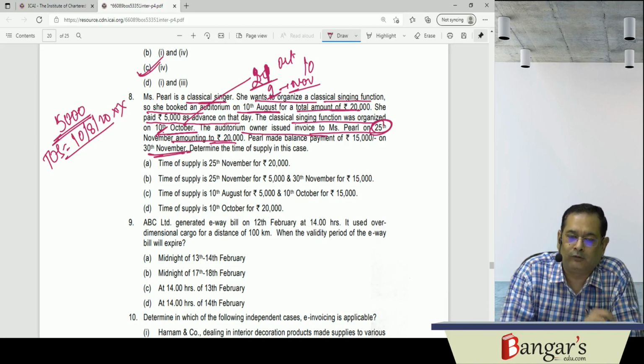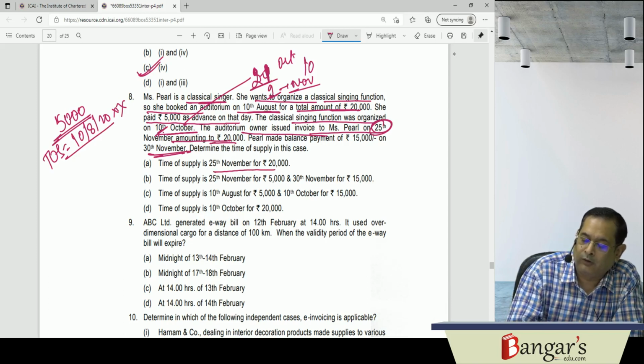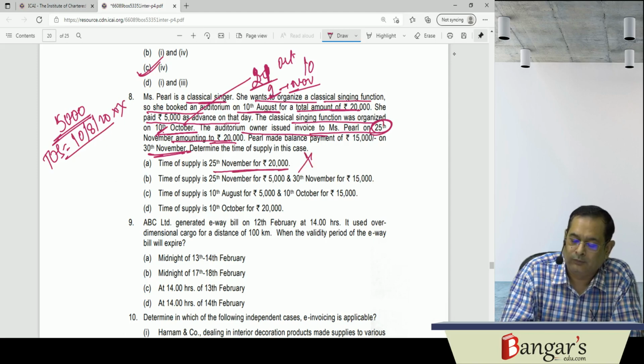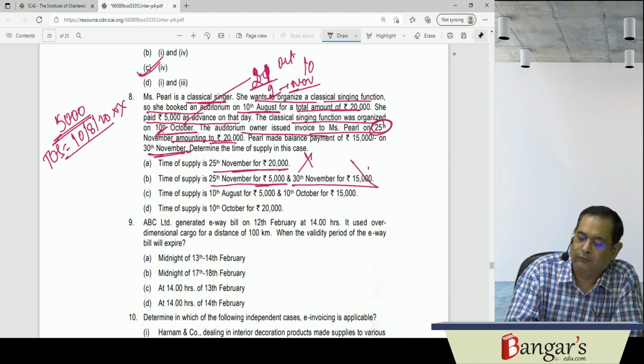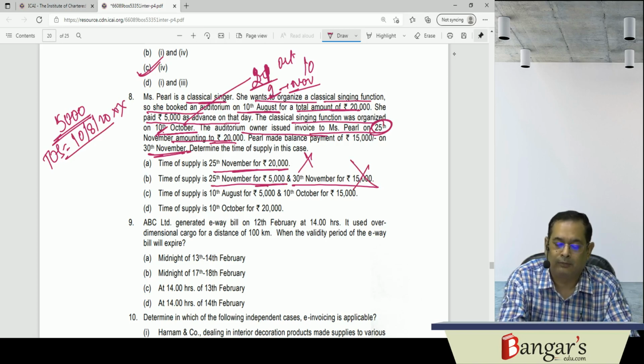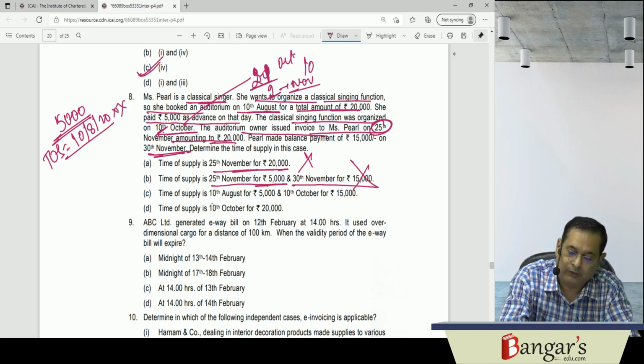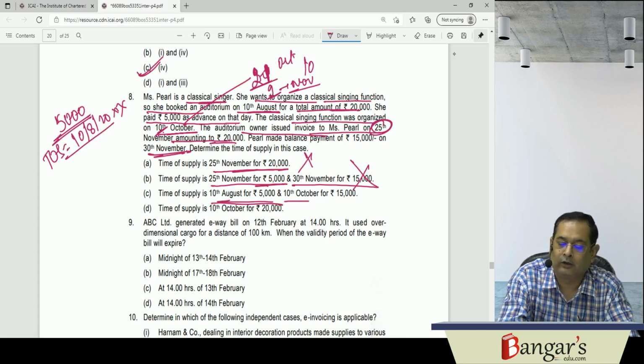So since the invoice has not been issued within 30 days of completion of the event, the time of supply for the remaining 15,000 will be on which date? On 10th of October. So is the time of supply 25th of November for 20,000 rupees? That is wrong. Is the time of supply 25th November for 5,000 and 30th November for 15,000? That is wrong. Time of supply is 10th August for 5,000. This is correct. And 10th October for 15,000.